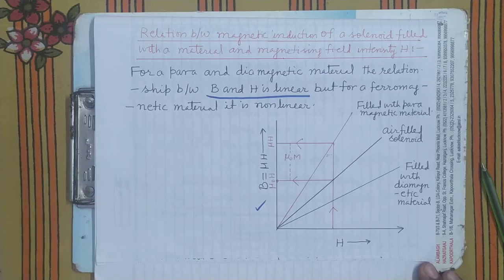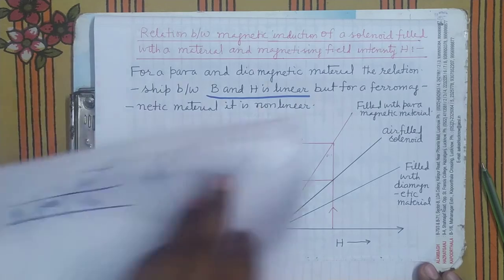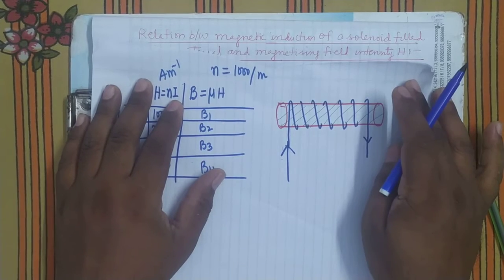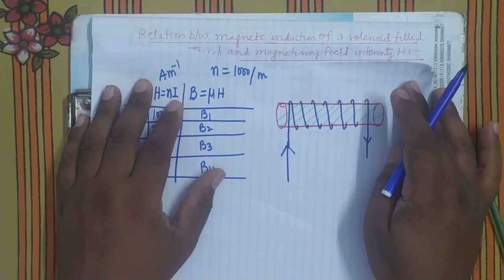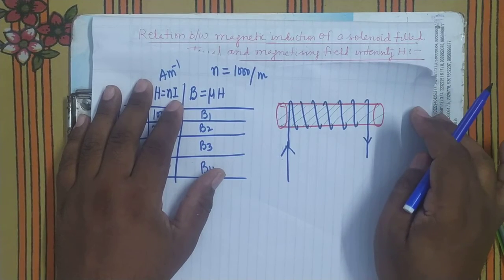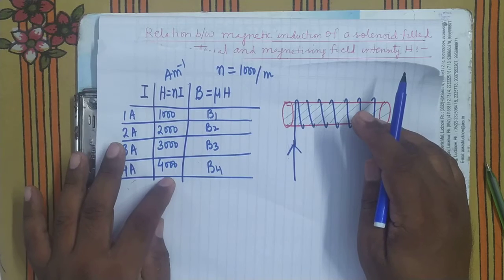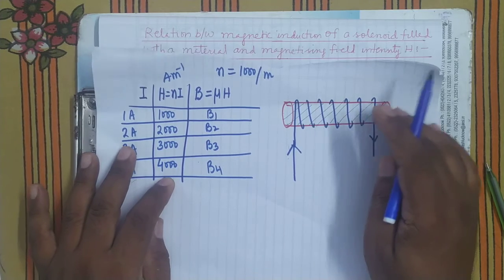Now you fill that solenoid with paramagnetic material. Here it is filled with paramagnetic material. When you fill it with paramagnetic material and increase the value of current, that is, increase the value of H, what will happen?